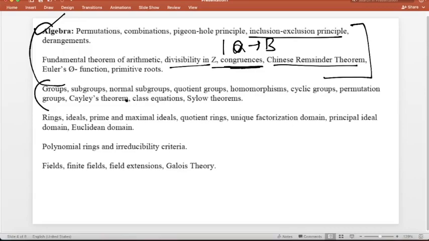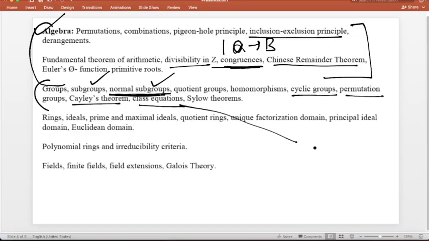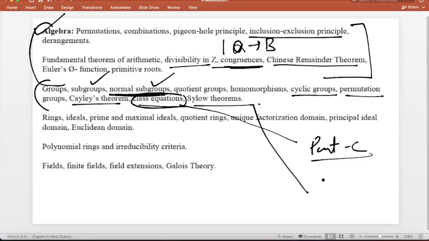Now the second topic that you will always get questions from is normal subgroup, also quotient, cyclic group, permutation group, Cayley theorem, class equation. From the last few years, they are asking a lot of questions from the class equation, especially in part C. So you should focus on this class equation also. And Sylow theorem. There are three theorems, everyone knows Sylow theorems 1, 2 and 3. There is a strong correlation between Sylow theorem and normal subgroup, right?